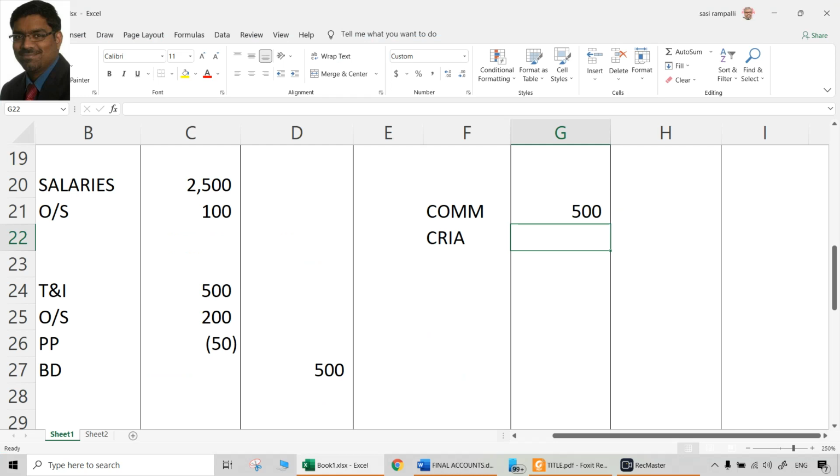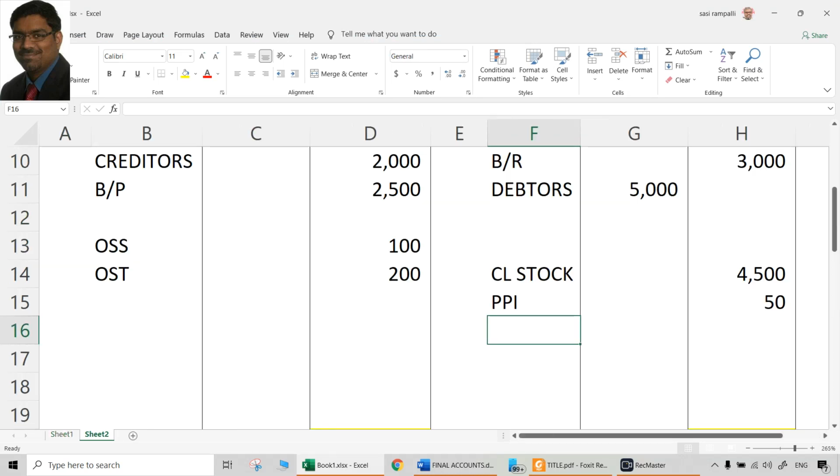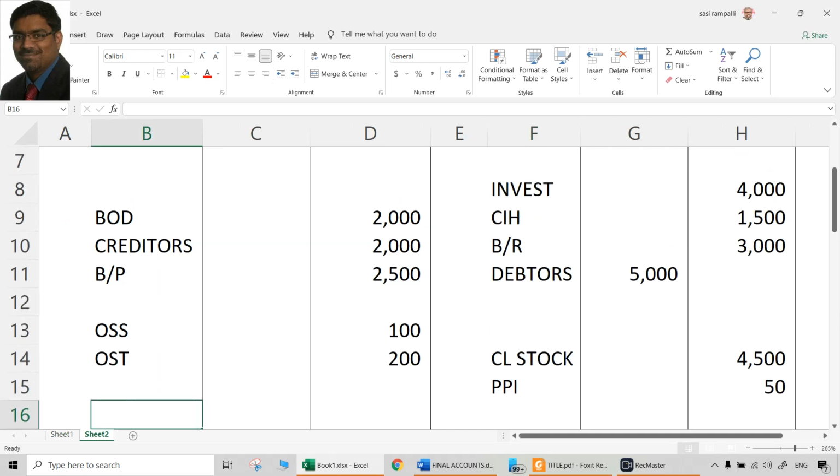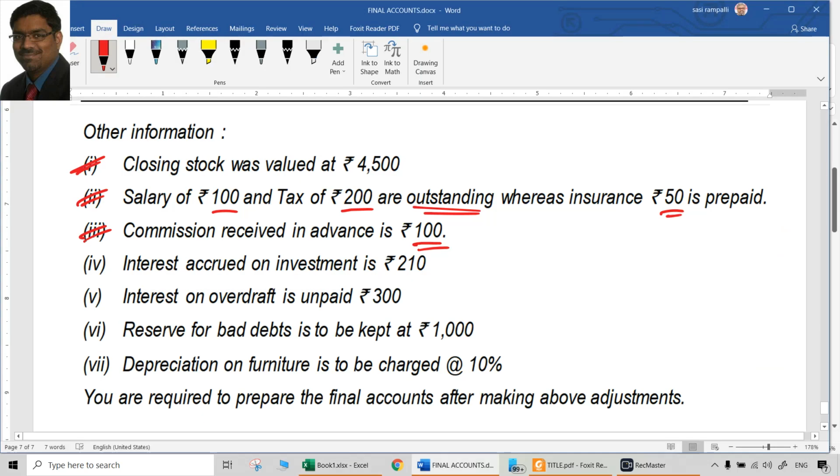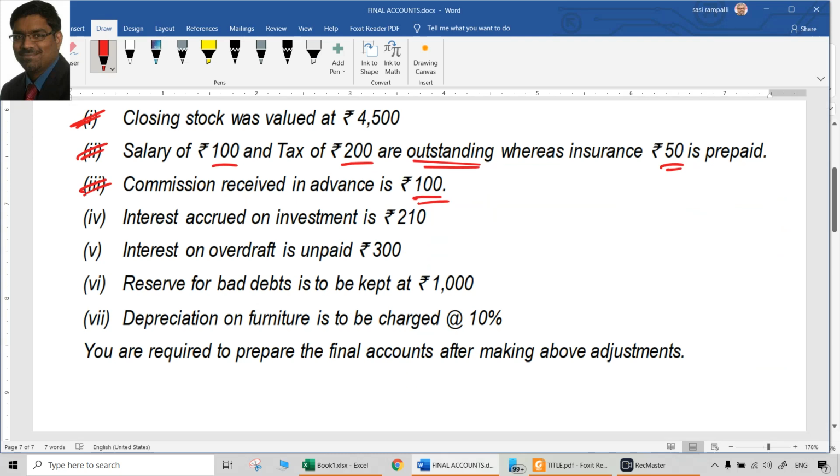So that means already it is included in 500. So what we should do? Exclude now because it is not related to this year. So reduction from a credit means debit aspect is over. Then we need a credit aspect. Credit aspect will be what? It will be a liability. Commission received in advance is a liability. That is 100 rupees. That is a double treatment.